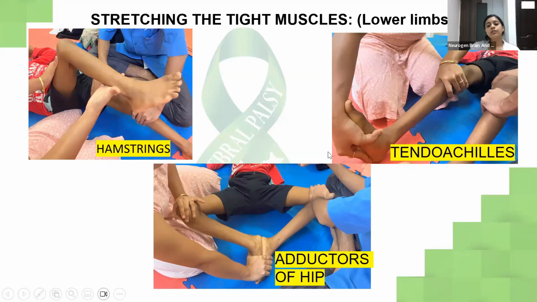Tendo Achilles. Tendo Achilles, the TA muscle, is the reason why children go on tippy toes. This is the muscle which is causing tightness, and that's the reason they go on tippy toes. That's why we need to stretch the muscle so that they weight bear better and perform better activities. Adductor of the hip. Adductor muscle stretching is, as I told you, for excessive scissor pattern or W sitting. There'll be a lot of tightness in the adductor muscles of the hip. That's why we have to do the stretching.